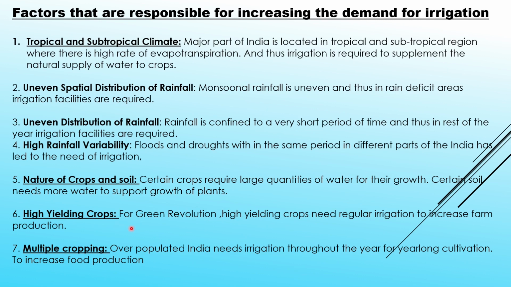High yielding crops. For green revolution, high yielding crops need regular irrigation to increase farm production. Multiple cropping. Overpopulated India needs irrigation throughout the year for year long cultivation to increase food production.